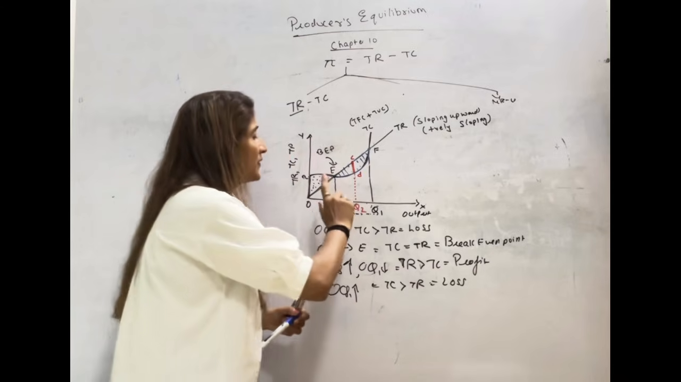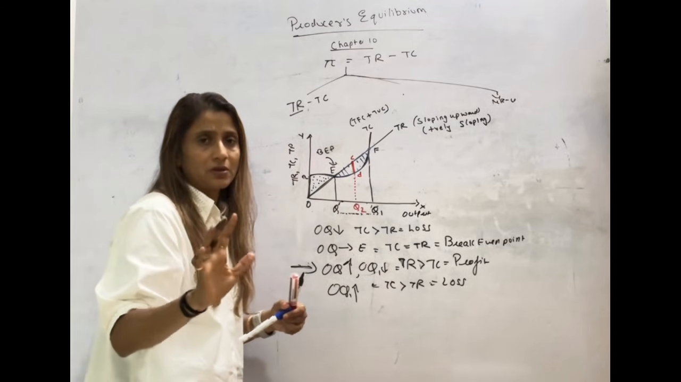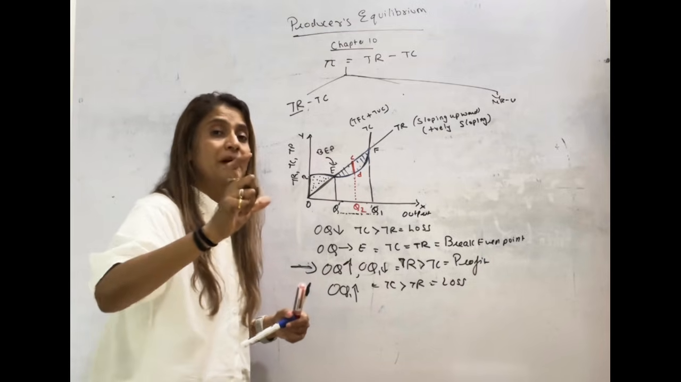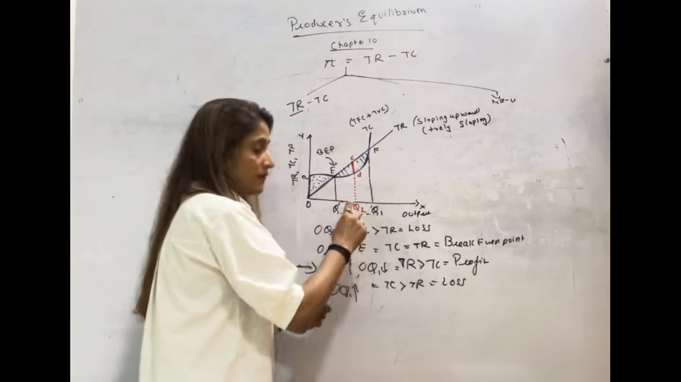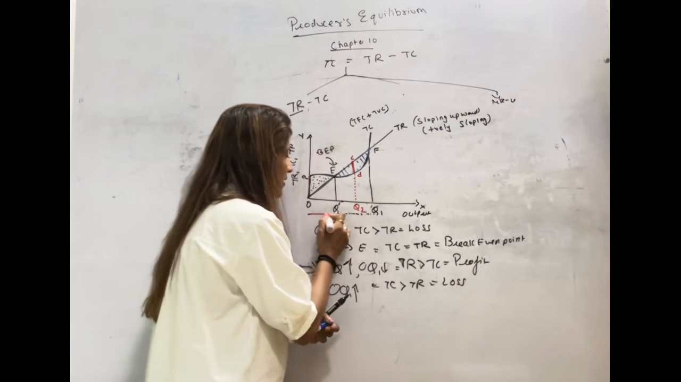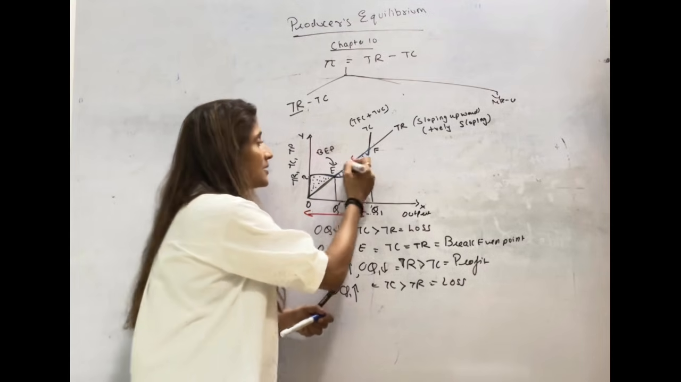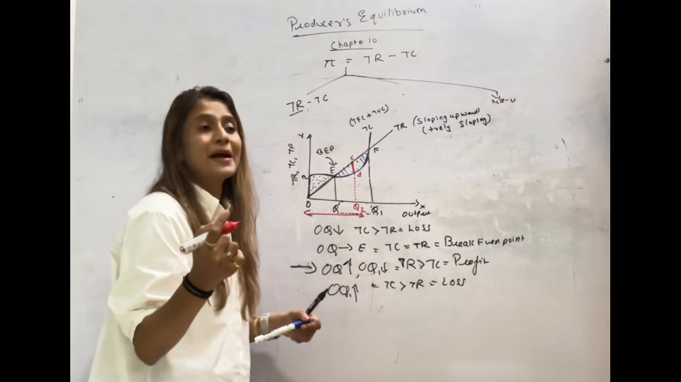See, any output which is more than OQ1 is profit output. But where is his profit going to be maximum? When he is producing OQ2 level of output, because at that level the vertical gap between TR and TC is maximum.